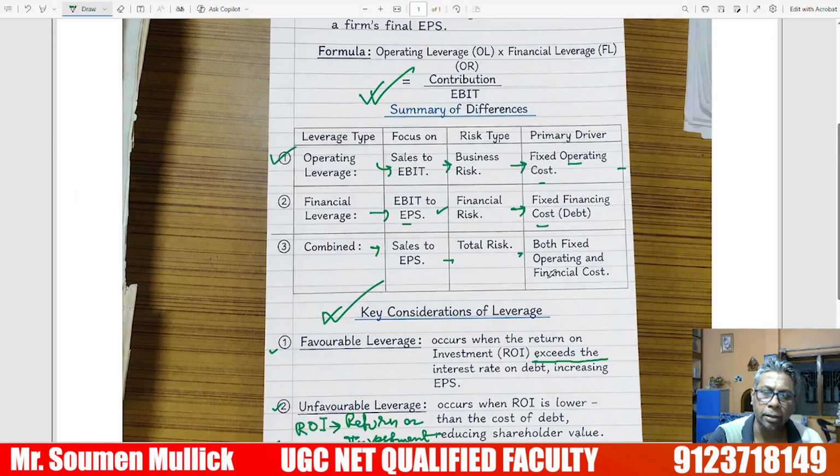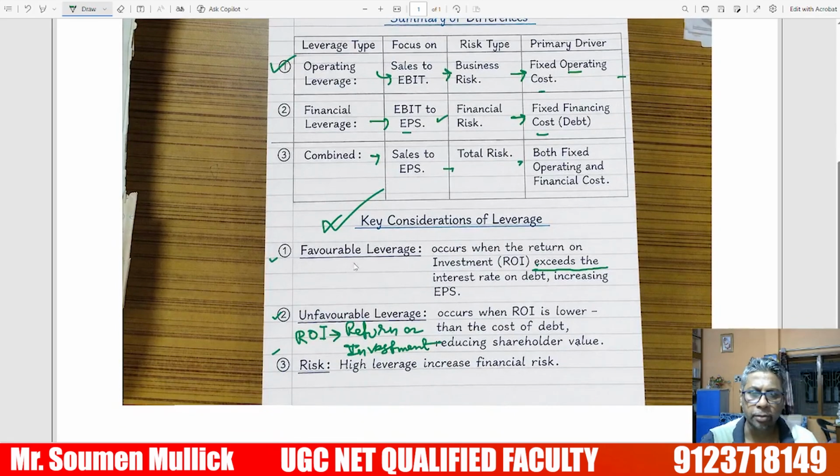What are the key considerations of financial leverage? A favorable leverage occurs when the return on investment, ROI, exceeds the interest rate on debt, increasing the equity. This is a favorable situation.